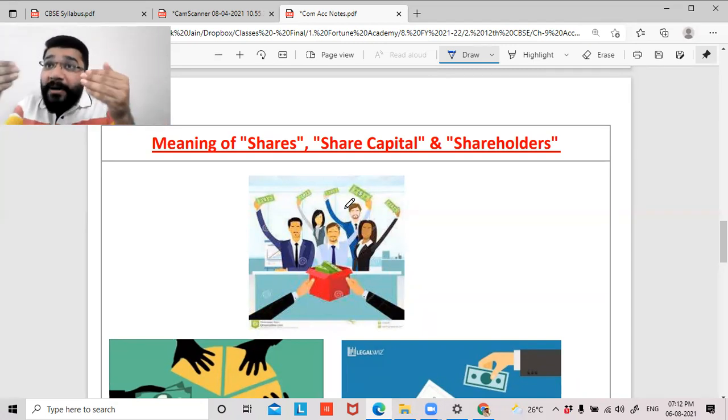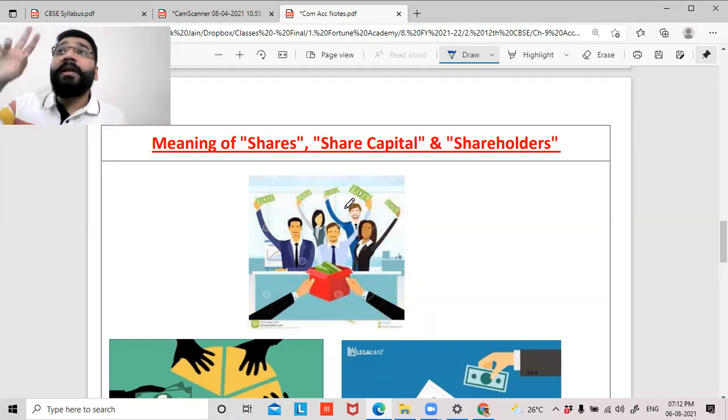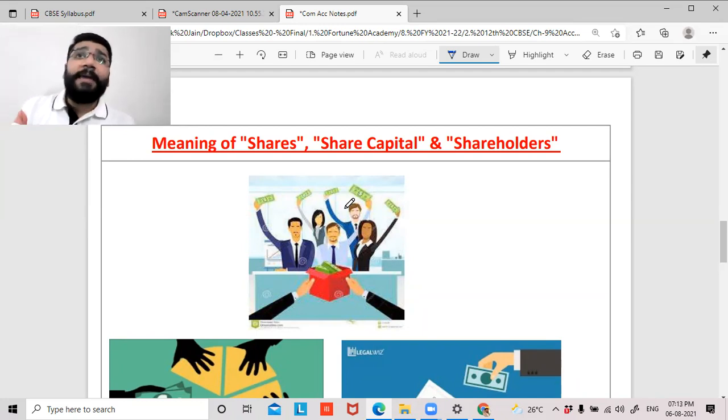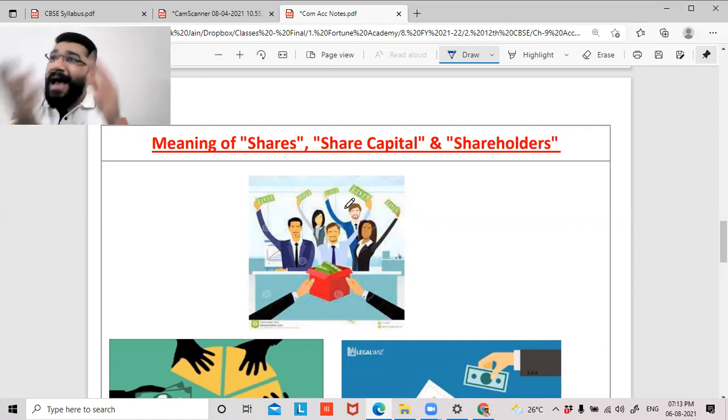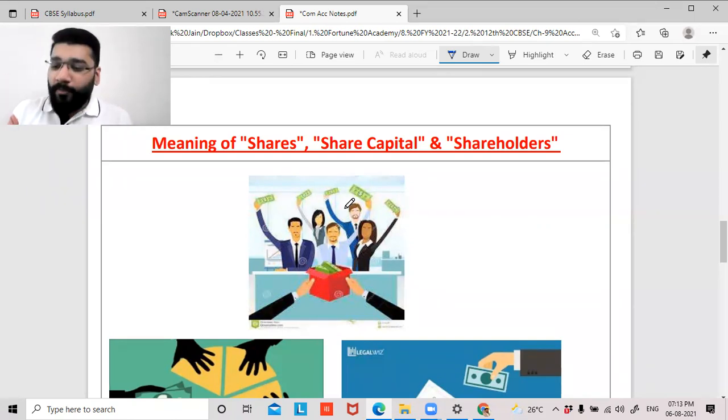The profit you will enjoy is a percentage of profit. In partnership, we discuss profit in terms of ratios and fractions. Here we'll be discussing in terms of percentage. For example, there are 4 partners, A, B, C, D, all sharing the profits equally. So can I say it will be 1/4, 1/4, 1/4, 1/4? 1/4 indicates how much in percentage? 25%. So there it is a fraction, here it is a percentage. So what is a share, guys? Depending on how much you invest in the company, you will take your share of profit proportionately.